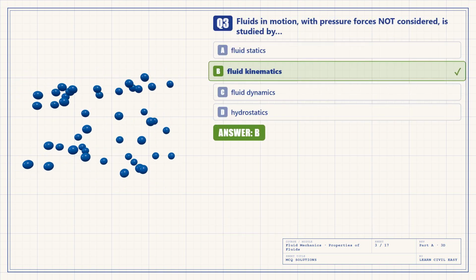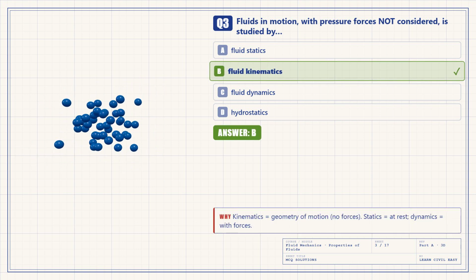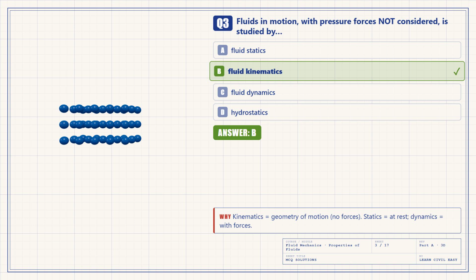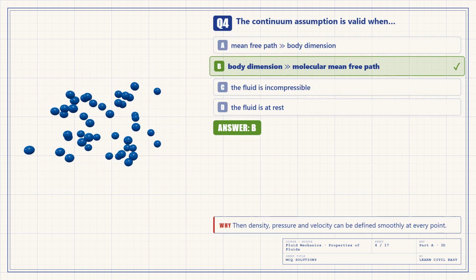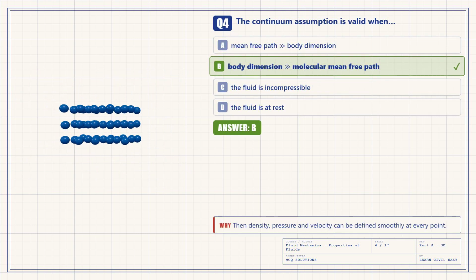Question 3. The branch that studies fluids in motion without pressure forces is fluid kinematics. The answer is B. Statics is at rest. Dynamics is motion with pressure forces. Question 4. The continuum assumption is valid when the body dimension is much larger than the molecular mean free path. The answer is B. Then we can define density, pressure, and velocity at a point.